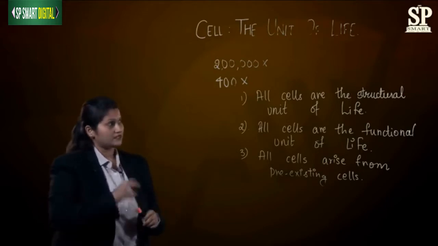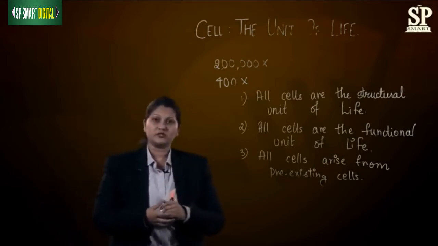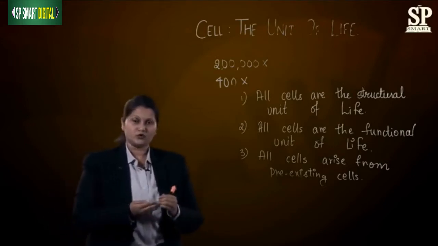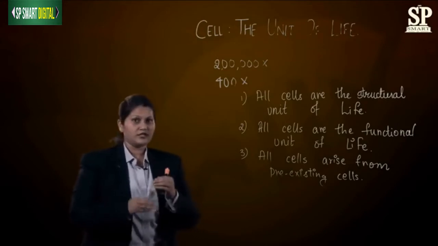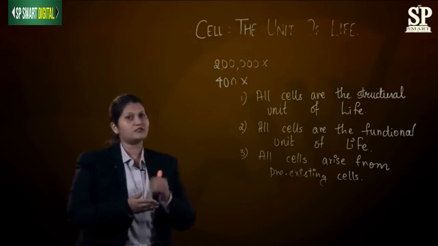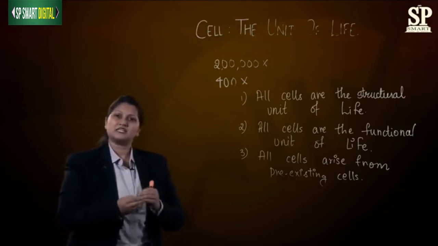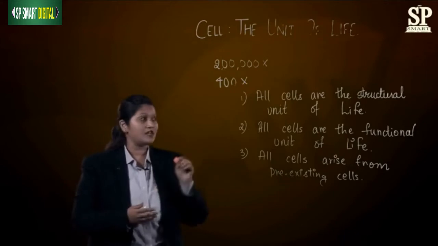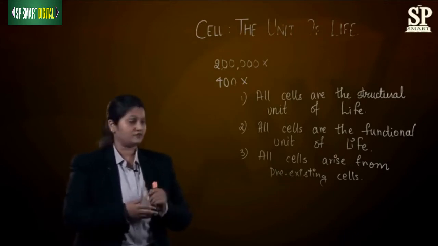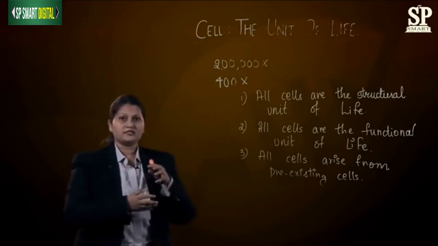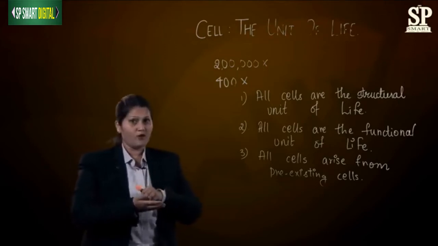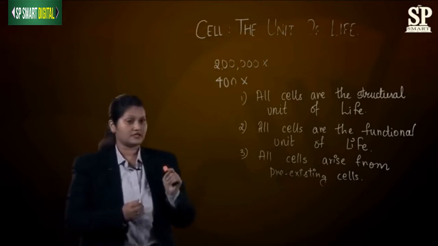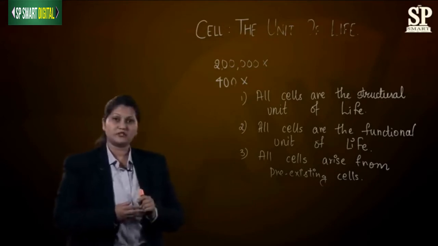The first point says all cells are the structural unit. What do you mean by structural unit? If you take any tissue or any organ of our body and make it smaller and smaller, the smallest part will be a cell. So that forms the structural unit of life. The next point says that all cells are the functional unit of life. Functional means what? All cells which are present in the body will do some function or the other. So that forms the second point, which says all cells are the functional unit of life.